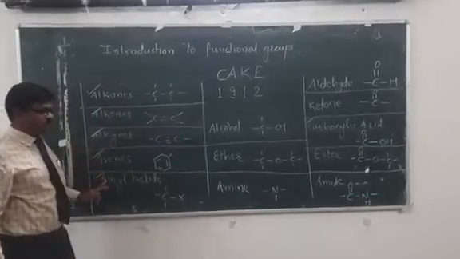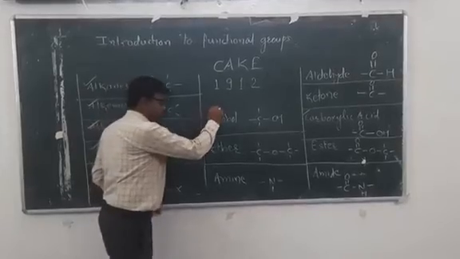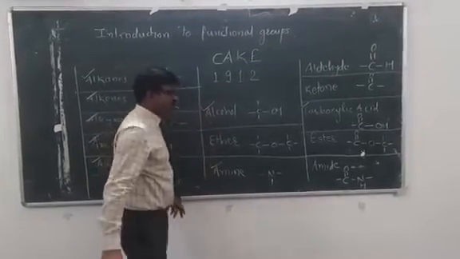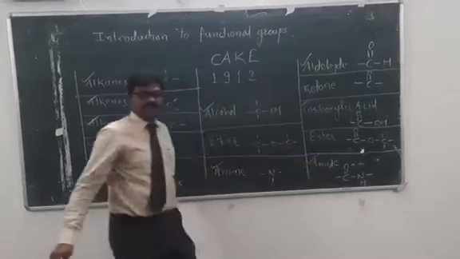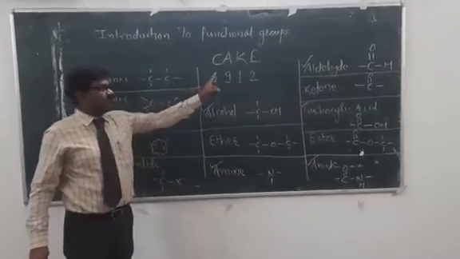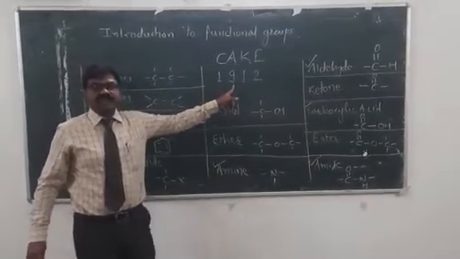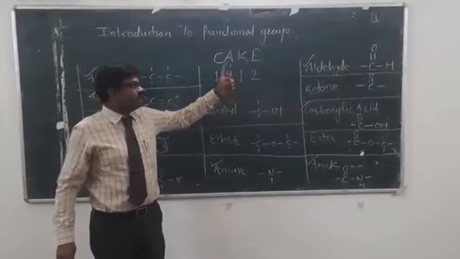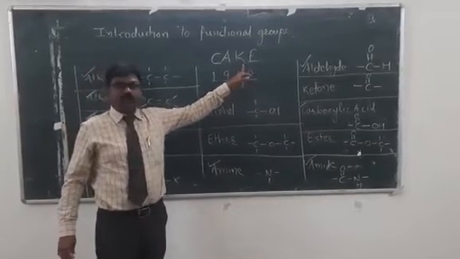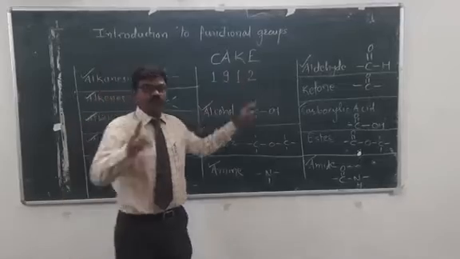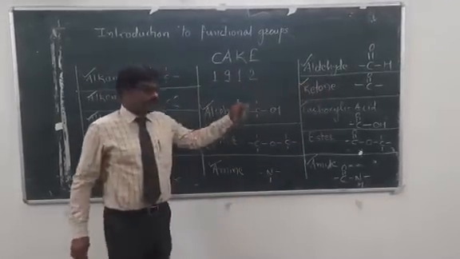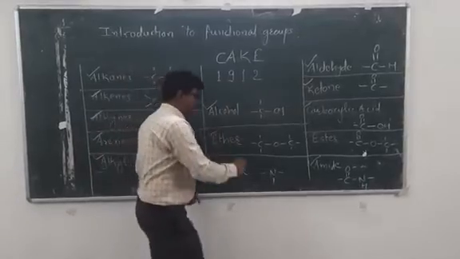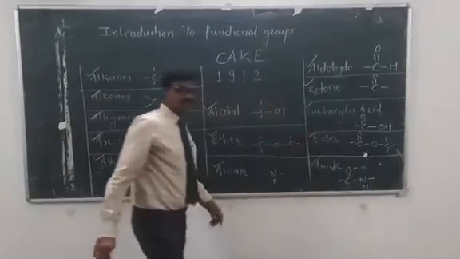So these are 5 classes. Then alcohol 6, amine 7, then aldehyde 8, and amide 9. So from A we get 9 classes, 9 functional groups of organic compounds. From K, only one class is there, the ketone, and E represents the ether and the esters.